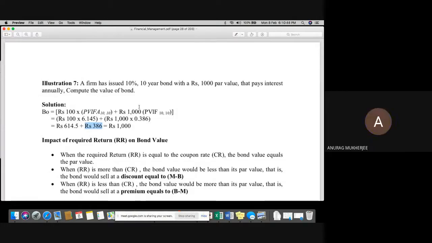Sir, kindly show our this chapter formula. Pardon? Just the upper page. Previous page, kindly show, sir. Okay, fine.